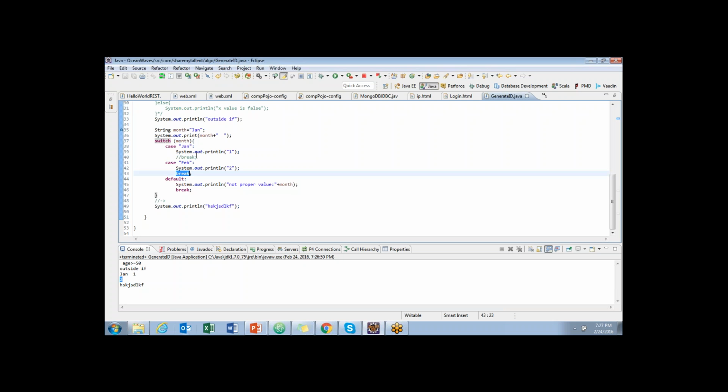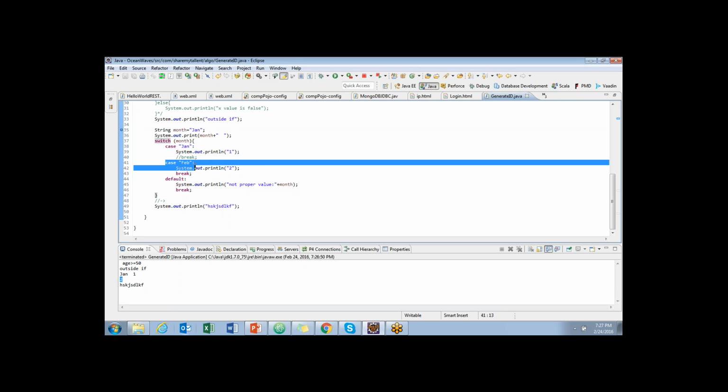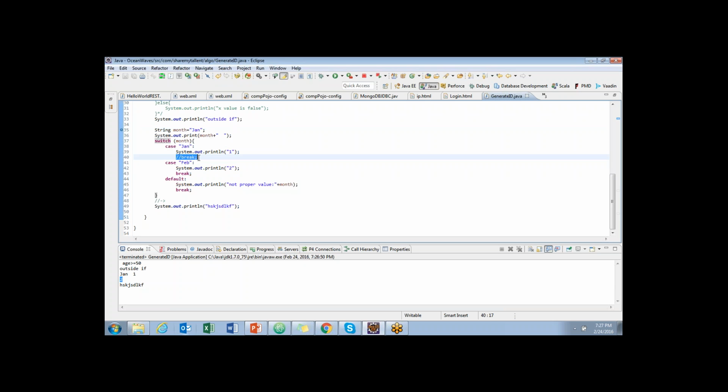And did you understand, Vishnu? See, because this is Jan, I removed a break statement here. So it went to this case, it printed all the statements here, and because there is no break, it went to the immediate next case. In this case, it won't check for the case because there is no break statement. Because this got satisfied, it even enters into here and then prints out. Because there is a break here, it comes out here.